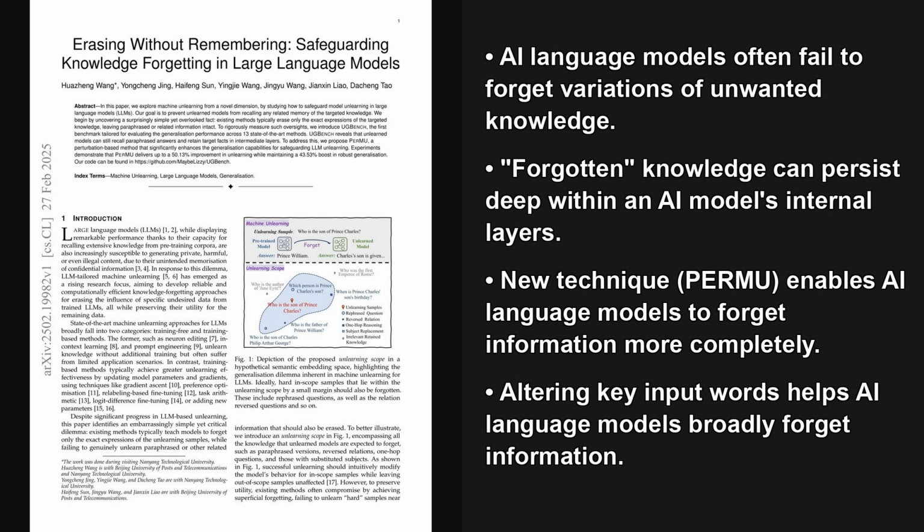PERMU's approach of contrasting these clean and corrupted runs, specifically by looking at how those input embeddings influence recall, really offers a clever way to achieve targeted forgetting. It's a key step towards safeguarding knowledge in LLMs, ensuring they don't reveal unwanted information while still remaining broadly useful. This kind of control is crucial for developing more reliable AI.